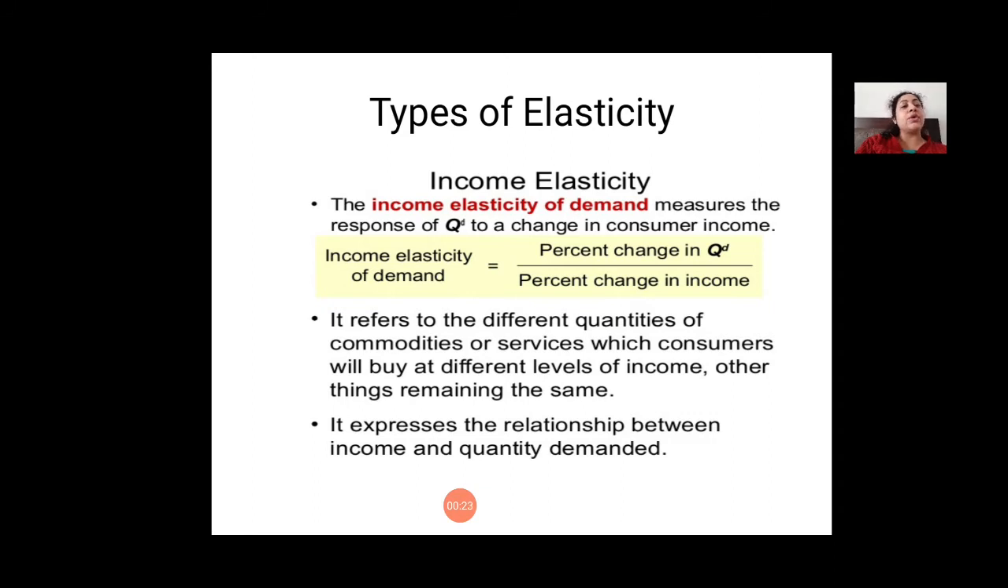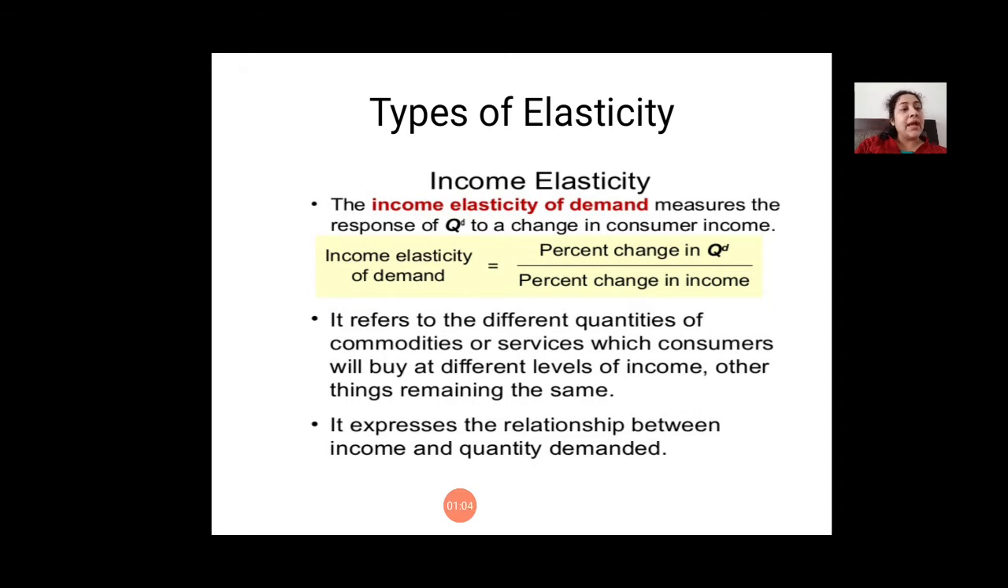Now, when we speak about income elasticity of demand, what does it mean? It means how much quantity demanded responds to the change in consumer income. When we write the formula for it, the formula says percentage change in quantity demanded by percentage change in income. In other words, it refers to the different quantities of commodities or services which consumers will buy at different levels of income, other things remaining same. It also expresses the relationship between income and quantity demanded. So that is about income elasticity.